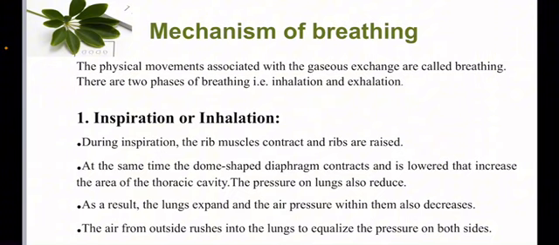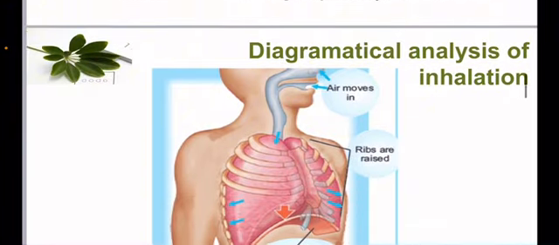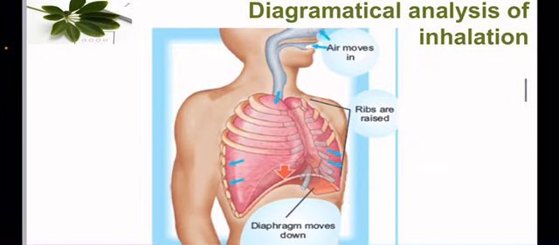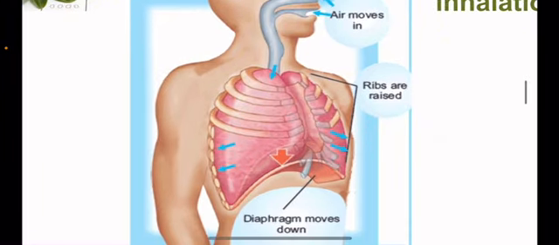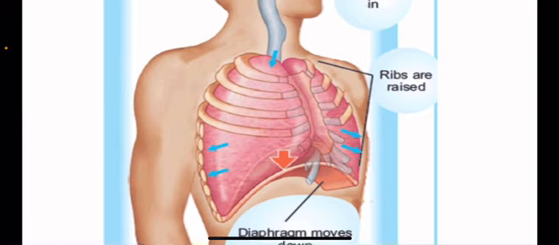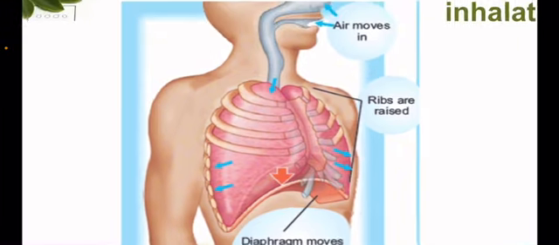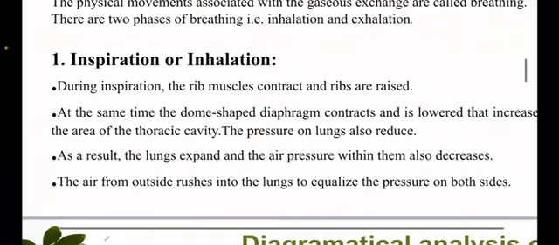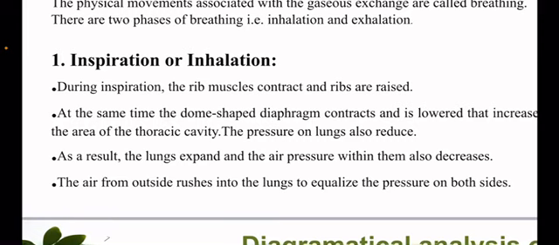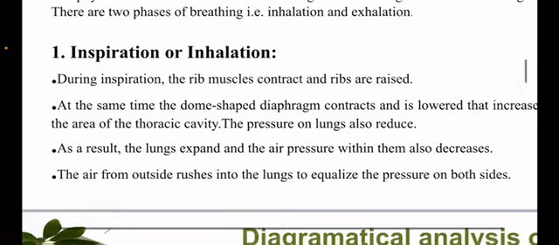The first one is inspiration or inhalation. During inspiration, the rib muscles contract and the ribs are raised. In previous videos, I told you what ribs are. Ribs are the semicircular or circular lines that protect our lungs and visceral organs. So the ribs are raised and the muscles contract. At the same time, the dome-shaped diaphragm, which is a muscle, also contracts.